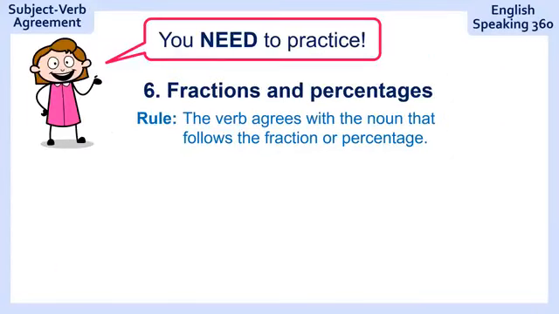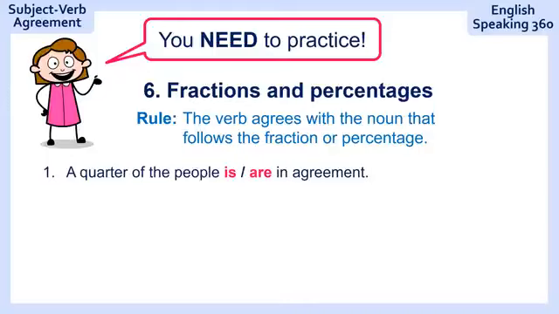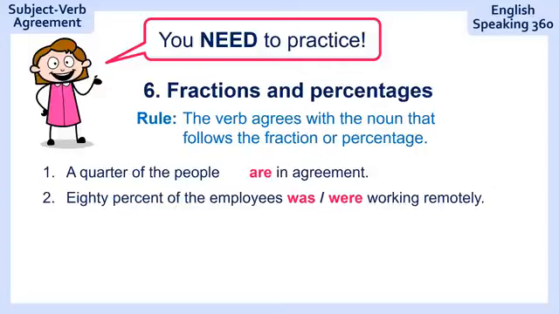You need to practice. Let's go. A quarter of the people in agreement. And the answer is, a quarter of the people are in agreement, because the people are in agreement. Number 2, 80% of the employees working remotely. 80% of the employees were working remotely.